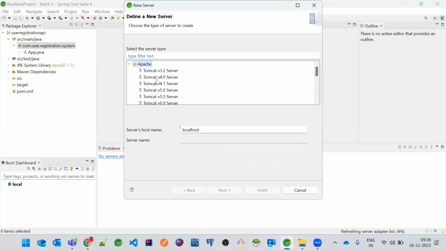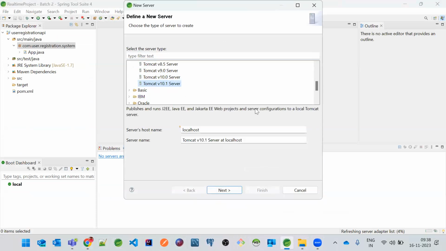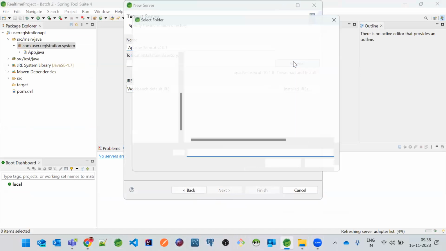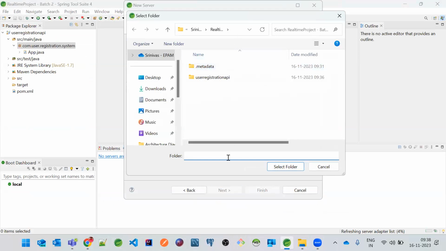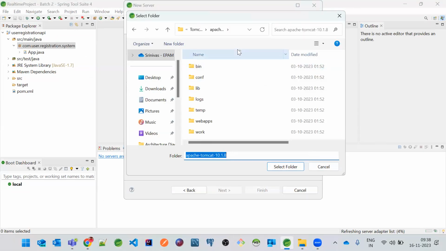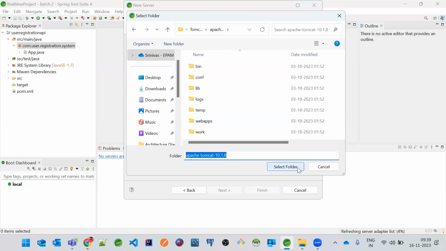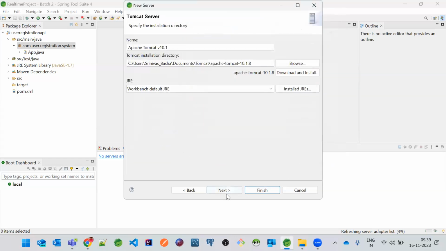Click on this Apache, choose the latest version. And click on next. And here you have to provide the Tomcat installation directory. That means the home path. Okay, so here I just wanted to copy paste it. So you need to select the folder where the bin, conf, lib, logs, temp, webapps, work, everything is there. Okay, select the folder, and then probably it will give you the option for next.